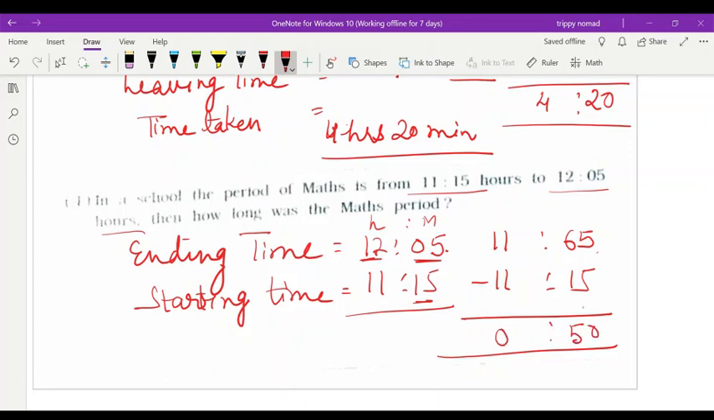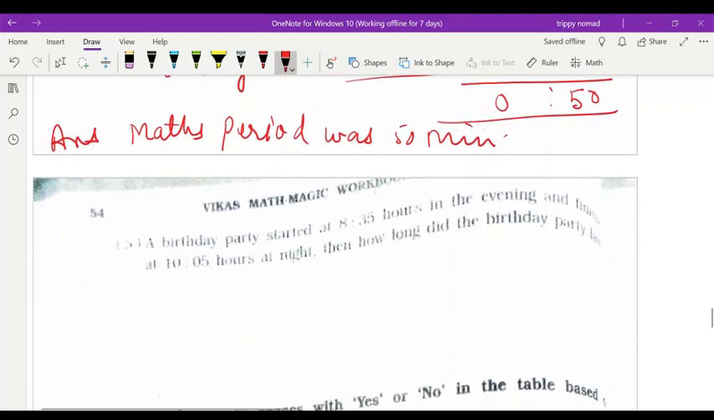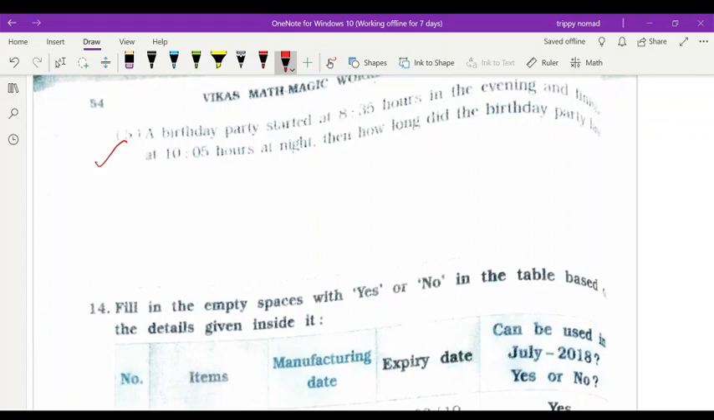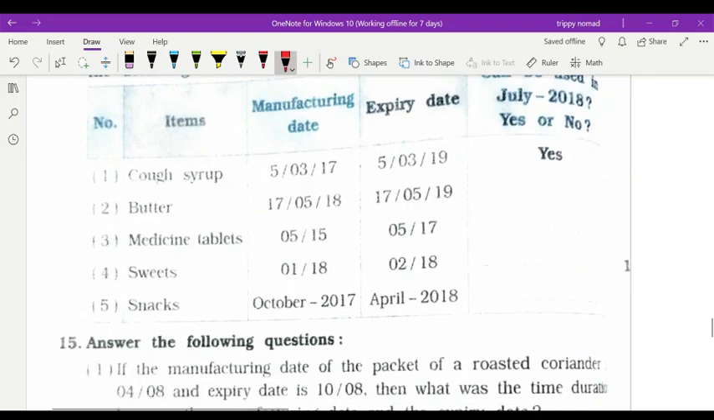So what will be the answer? How long was the maths period? The maths period was 50 minutes. I hope you understood. Now, children, the same way for the fifth question you will do yourself. Now we will discuss the next question.